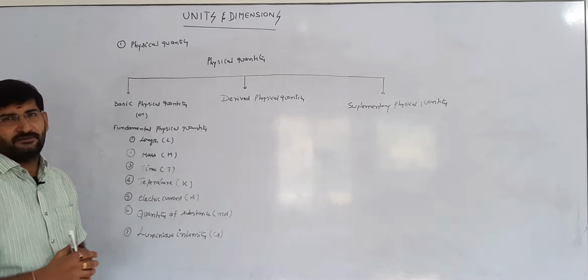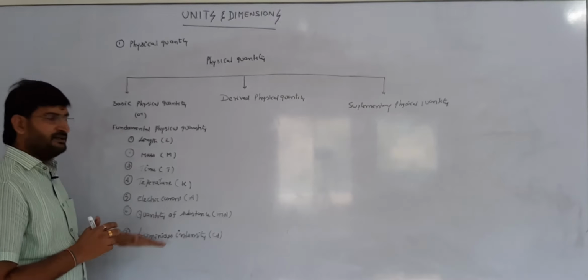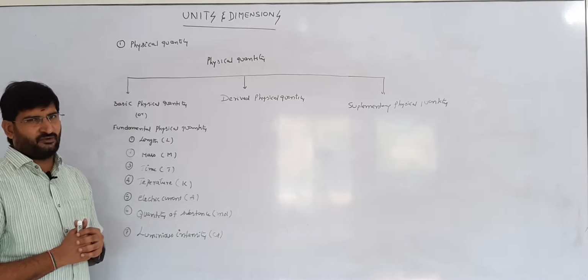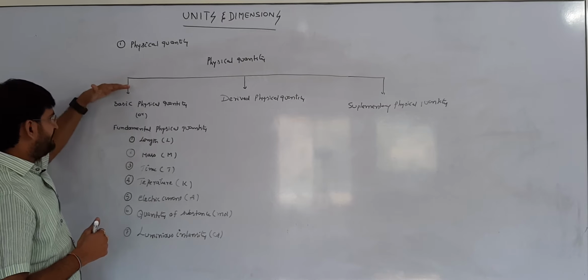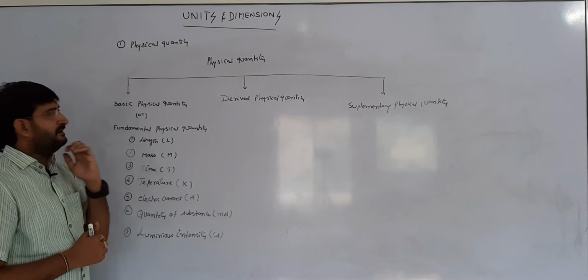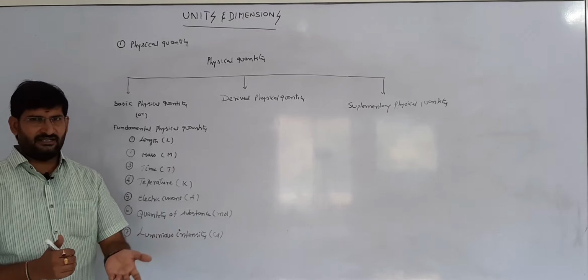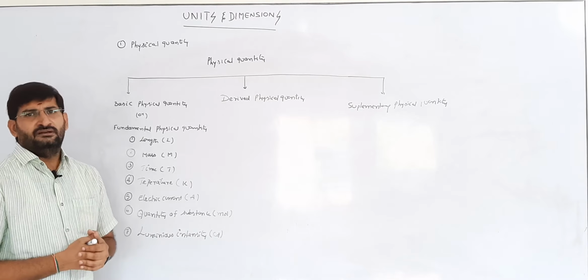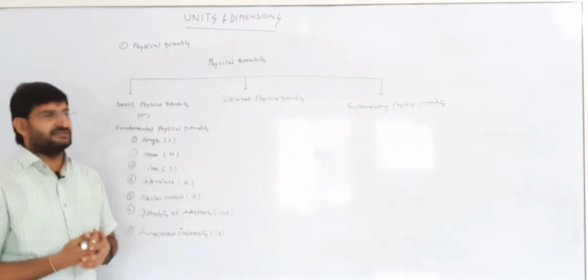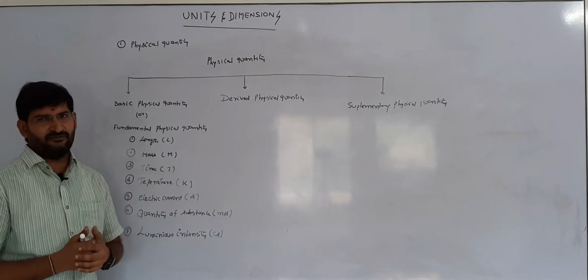My dear students, first of all, think about all the 7 fundamental physical quantities. These are the bifurcation of basic physical quantities. Basic and fundamental are both the same. Sometimes in the central board syllabus we use basic physical quantities, and in the state board we use fundamental physical quantities.